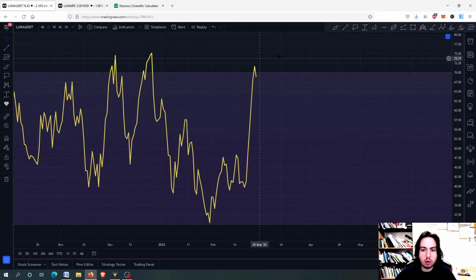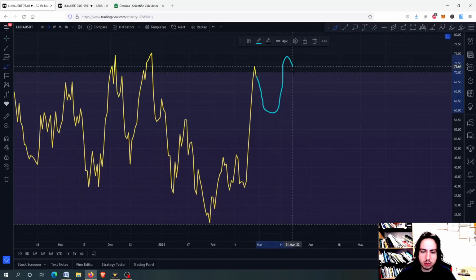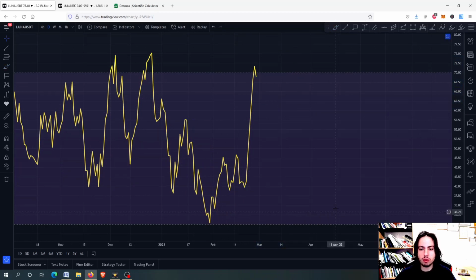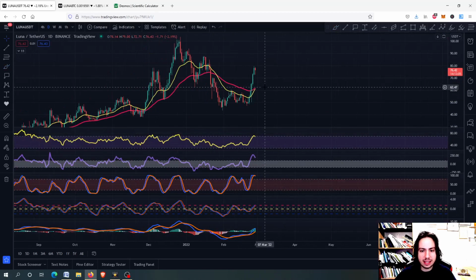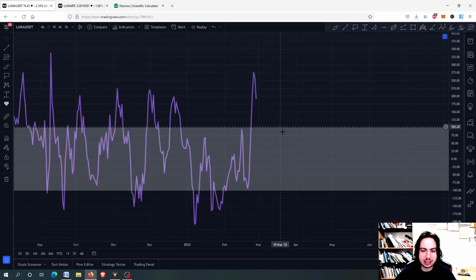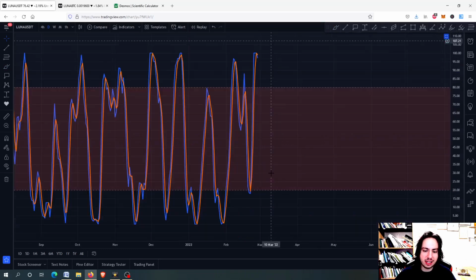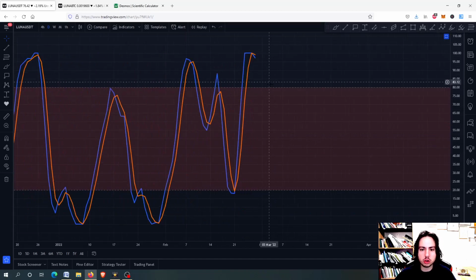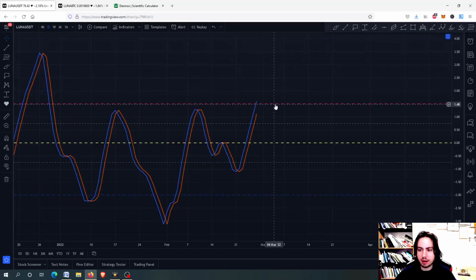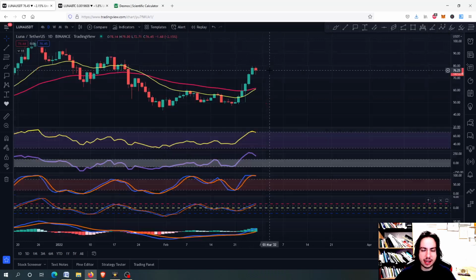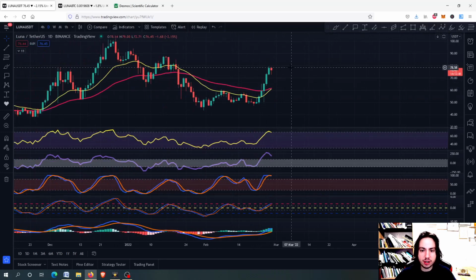That isn't though the problem, because we have seen when we go into an impulsive wave mode, we might be doing something like this, right? So therefore, the fact that we have a very high risk doesn't mean that we are dropping all the way down for Luna. But the commodity channel index as well is on a very high risk right here. Stochastic RSI into an overbought situation above the 80 as well, as you can see. And of course, the Fisher transform above the 1.5 right there. Okay, so we have a very huge and high risk for Luna against USDT.